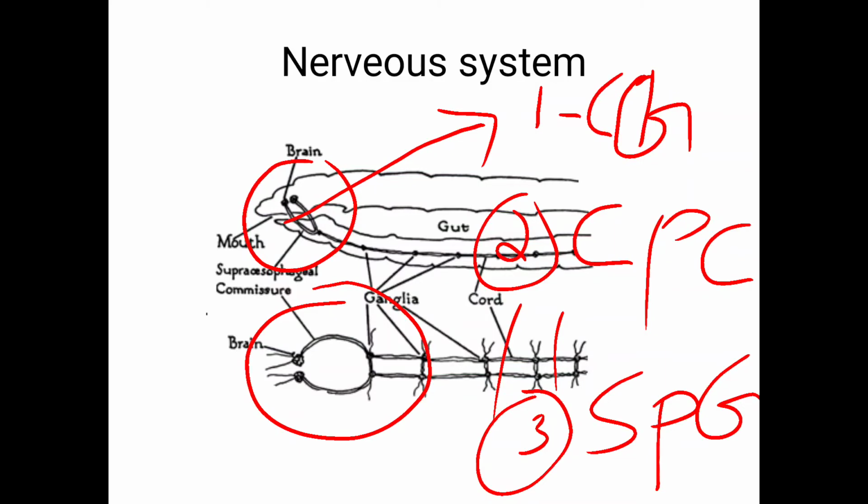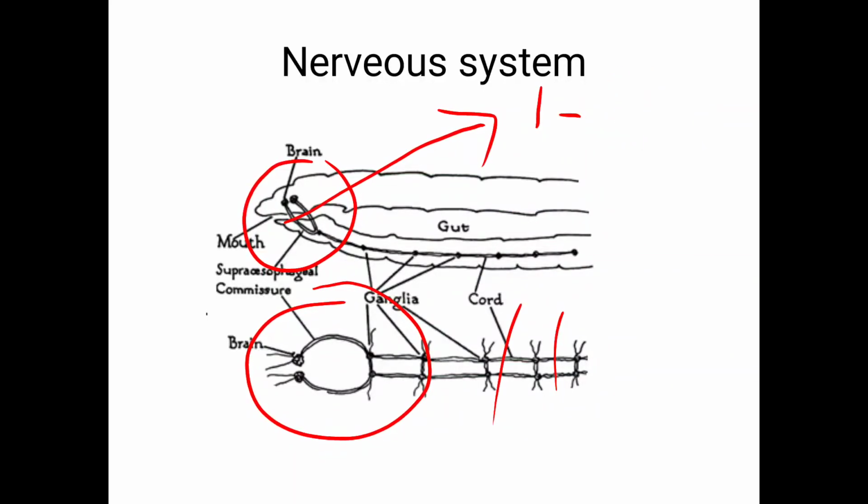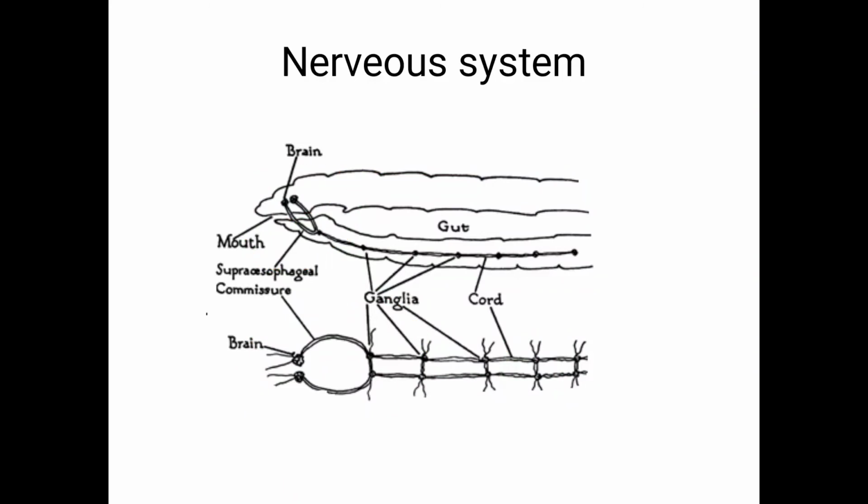Three structures: the anterior nerve ring is composed of cerebral ganglia, circumpharyngeal connectives and subpharyngeal ganglia. Okay, this is about the nerve ring. Next one is the cerebral ganglia.